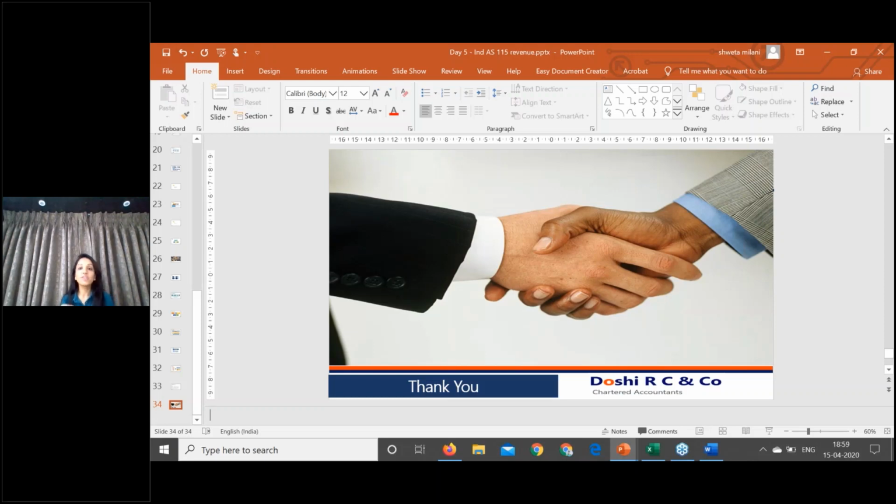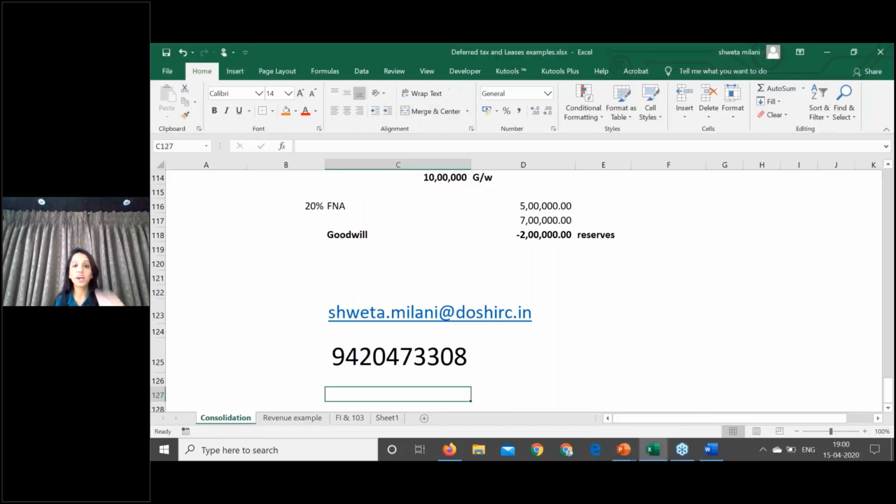If you can do this exercise for at least 2 to 3 annual reports, I would be very happy that you were able to identify the differences between Indian GAAP and Ind AS, and that you knew what had to be done for these kinds of adjustments. And even in that case, if you have any queries, you can come back to me at any time. I have already given you my email IDs and my mobile numbers. It was a good session with you all, and over to you.